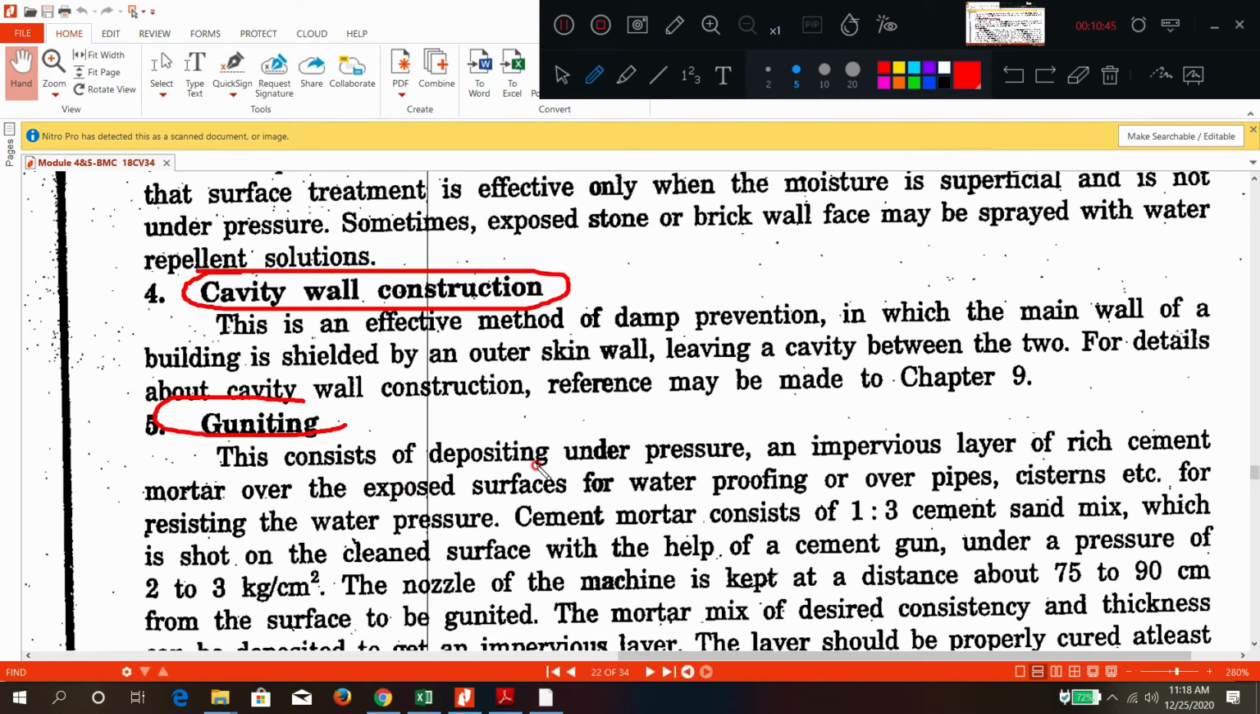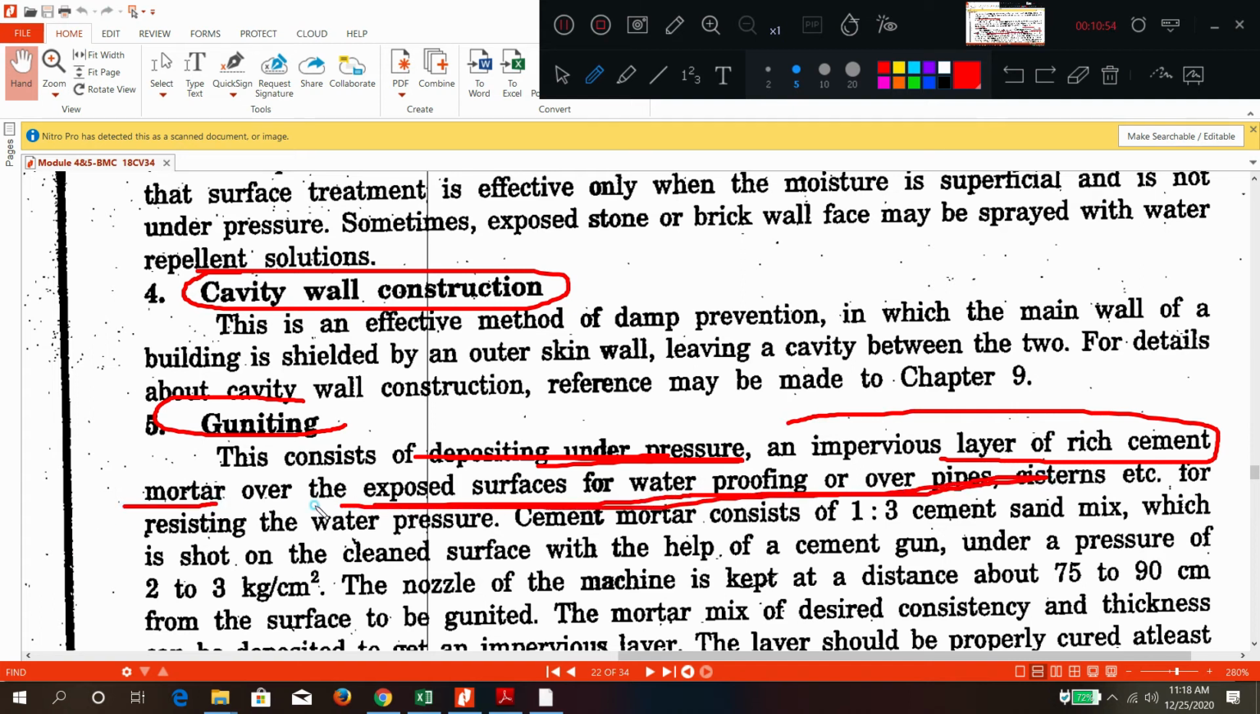Guniting means what? Depositing under pressure the impervious layer of rich cement mortar over the exposed surface. I have told you, guniting means plastering only, but the plastering is done under pressure. Plastering is done using spraying guns, so it is called guniting. So guniting means cement mortar is applied under pressure, and it is generally used for pipes, cisterns, etc.